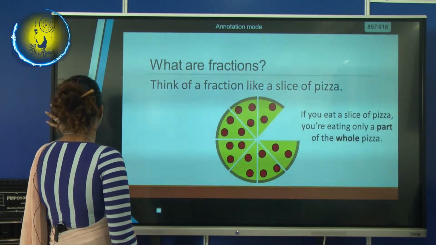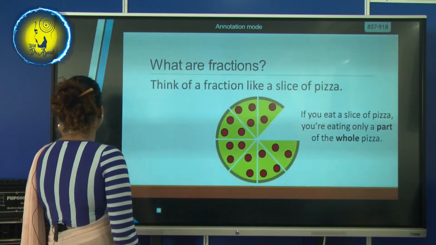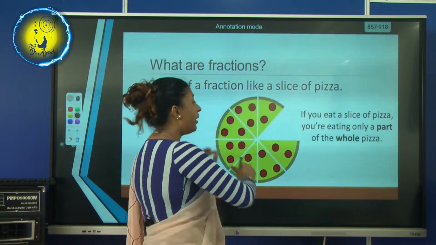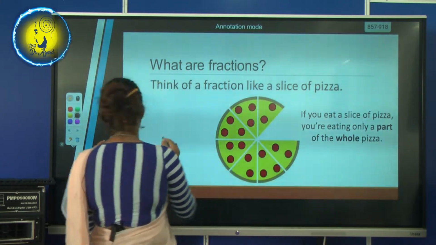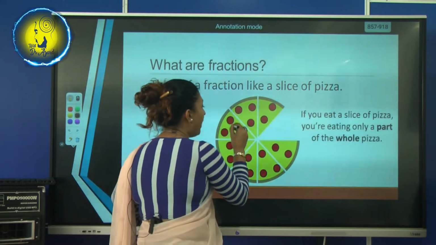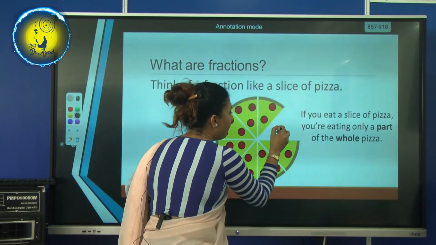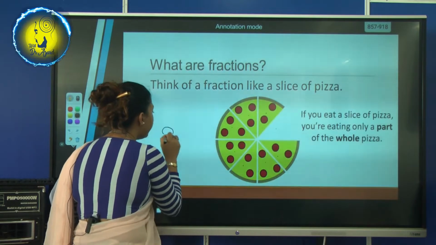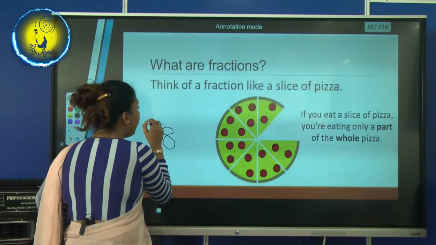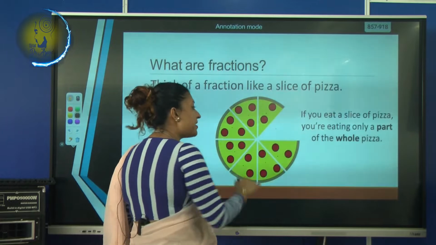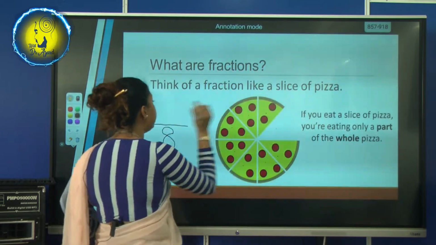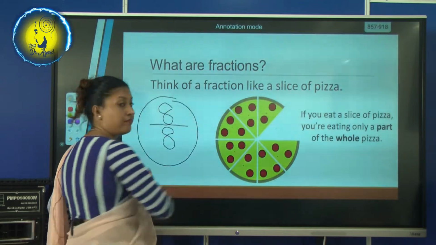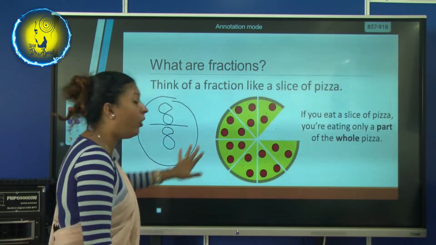I said I'm going to eat all the parts. I said I like to eat pizza. So I'm going to eat all of these. So tell me, how many pieces are there? 1, 2, 3, 4, 5, 6, 7 and 8. So here is 8. Okay, and then how many parts am I going to eat? I said I'm going to eat 8. So which means this is a whole number. Understand? This is a whole number.